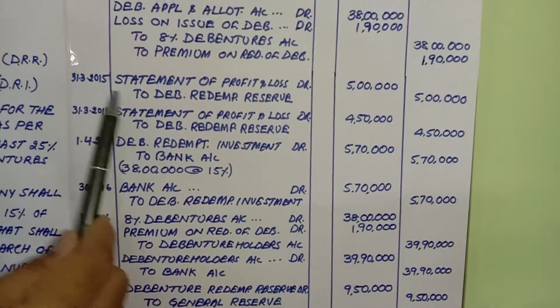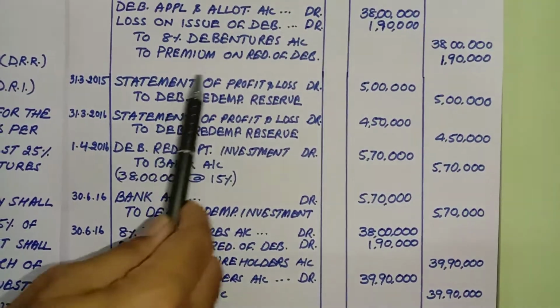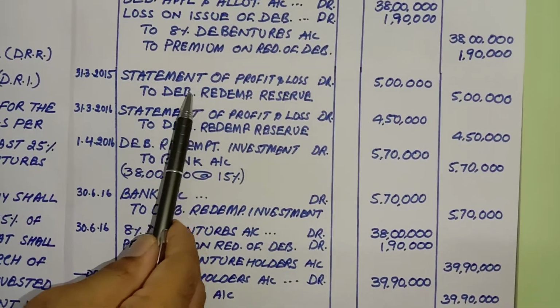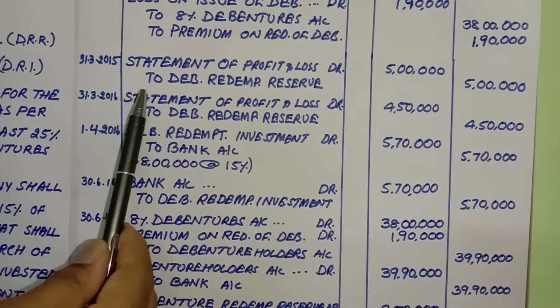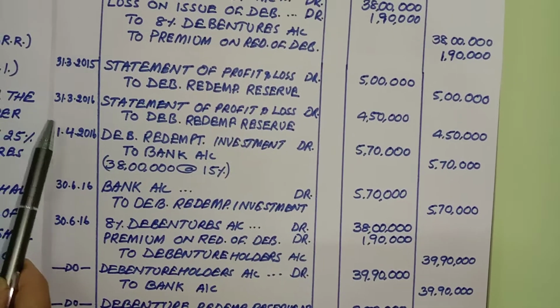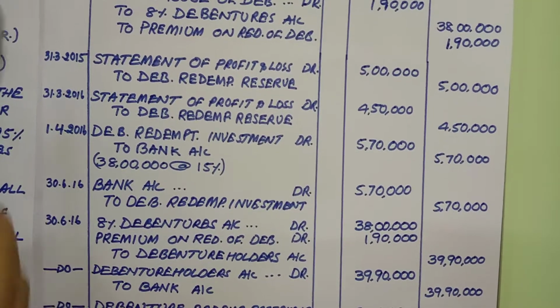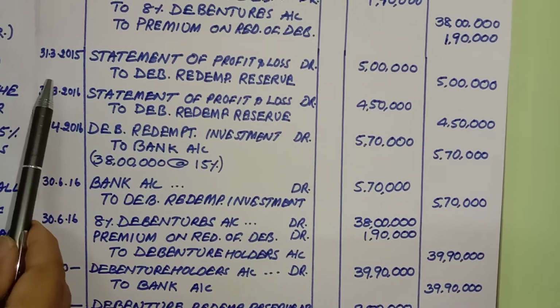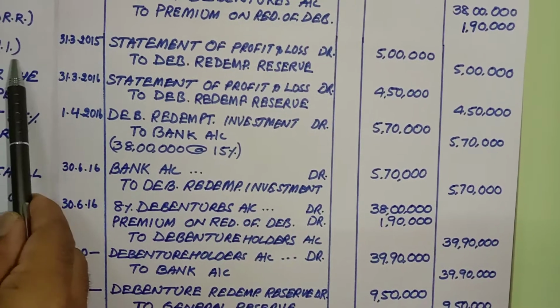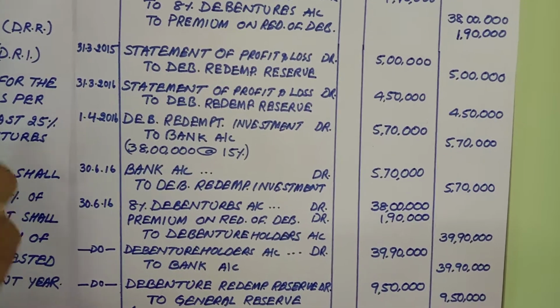As per the rule, 25% we have to transfer from the statement of profit and loss to debentures redemption reserve. Now in this case, the question already states that in the first year 5 lakhs and in the second year 4 lakhs 50,000 they are transferring. So I'm not using the 25% formula as per the rule, but instead I'm taking the amount given in the question itself.